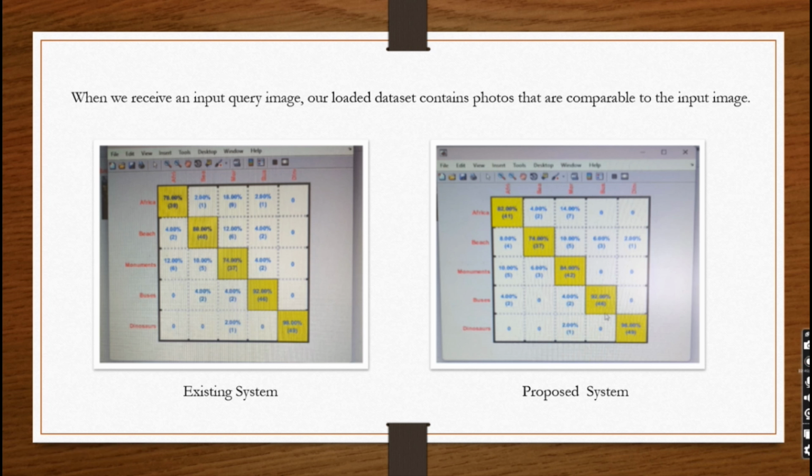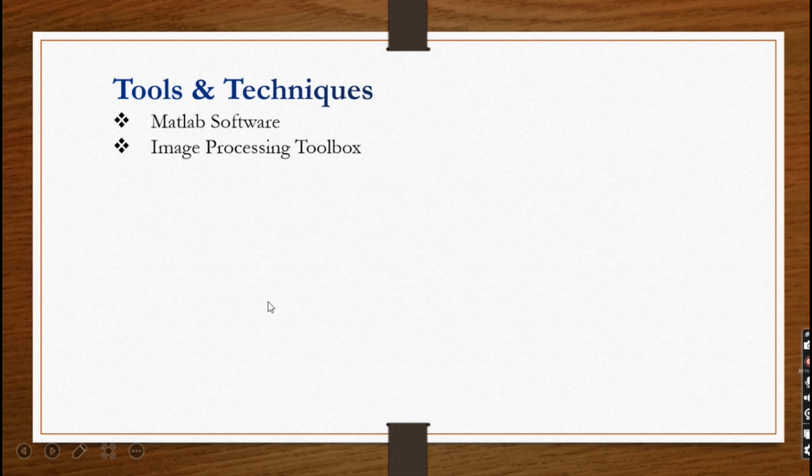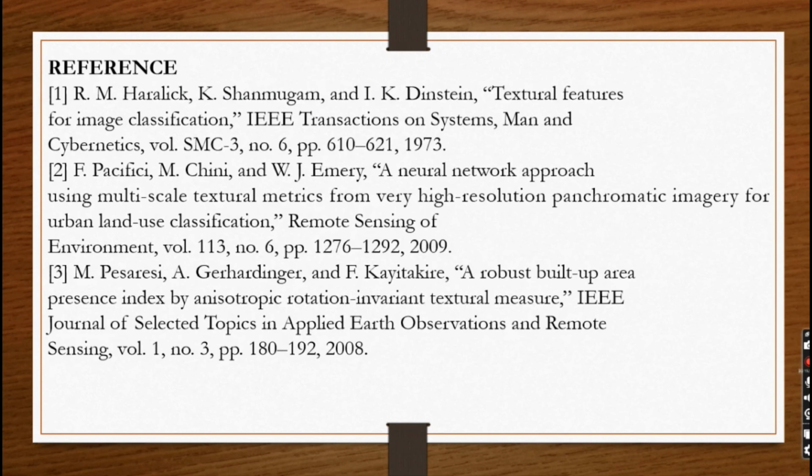This is the matrix information about the existing and proposed system. By using SVM, we can get matrix information about the existing system and the proposed system. Accuracy. The accuracy of the existing system is less compared to the proposed system. By using some extension methods, we can increase the accuracy of the proposed system compared with the existing system. Tools and techniques. MATLAB software, image pre-processing toolbox.